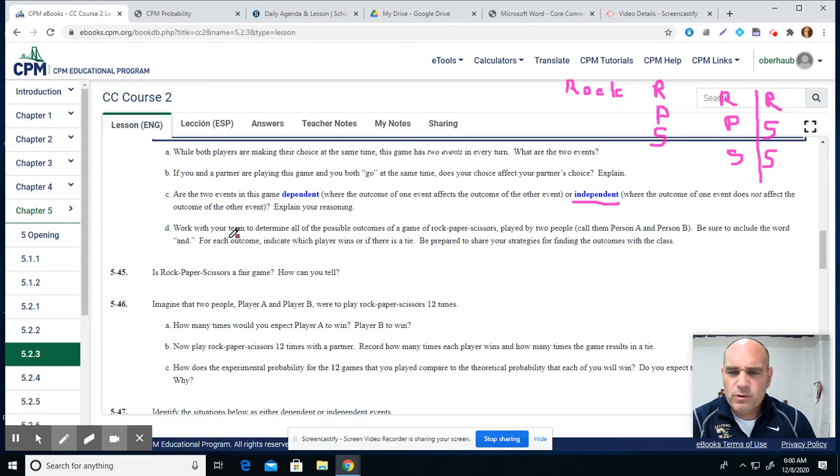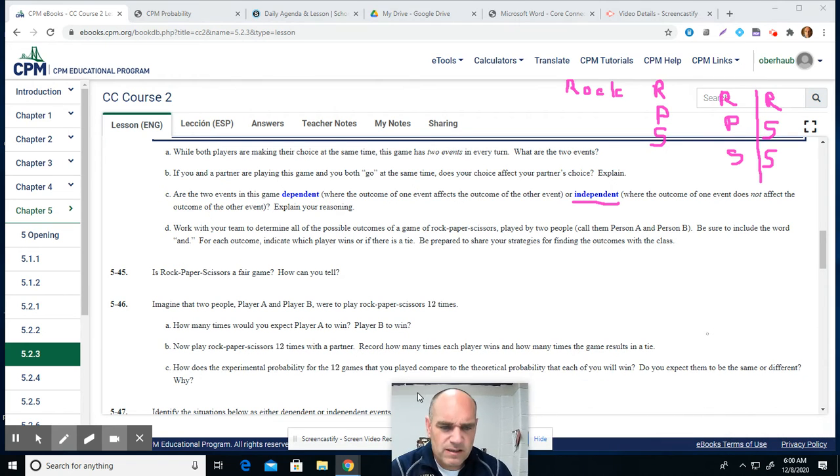Part D, work with your team to determine all the possible outcomes of a game of rock, paper, scissors played by two people. Call them A and B. Make sure to include the word "and" for each outcome. Indicate which player wins, or if there is a tie. Be prepared to share your strategies for finding the outcomes. All right. So I'm going to do this and move this out of the way. So this will be person one. This will be person two. Let's just make a list of things that could happen.